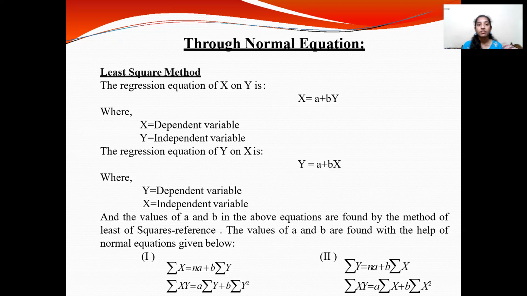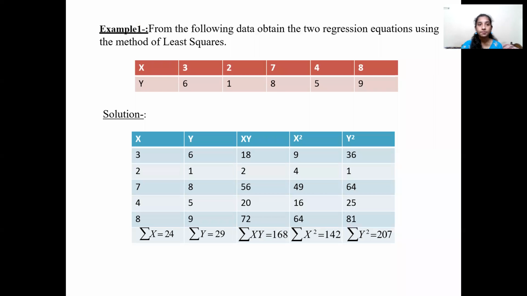For the regression equation of x on y, we have summation of x equals na plus b into summation of y. And the second equation is summation of xy equals a into summation of y plus b into summation of y square. Whereas for the regression equation of y on x, we solve through summation of y equals n into a plus b into summation of x, and another equation, summation of xy equals a into summation of x plus b into summation of x square. Let's see with an example.